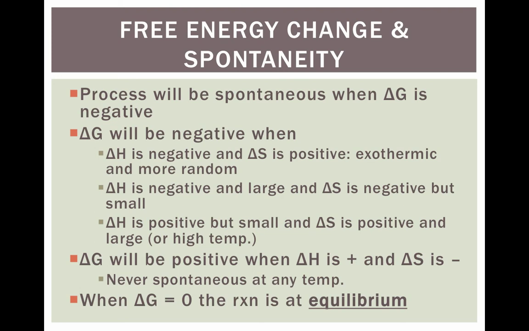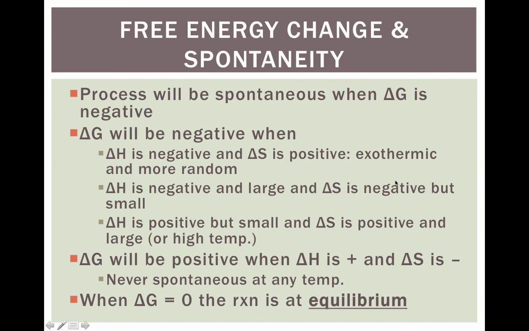And usually delta G and delta H are opposites of delta S. So what's usually going to happen is if delta G is negative, delta H is negative, and delta S is positive. When the opposite is true, when delta G is positive and delta H is positive, delta S is going to be negative. The differences come in when we're talking about a very large amount of one or the other, of delta H or delta S. So if delta H is negative and very much larger than delta S, it's kind of like the delta H takes over the system. If delta H is negative, delta G should be negative. That's the rule.